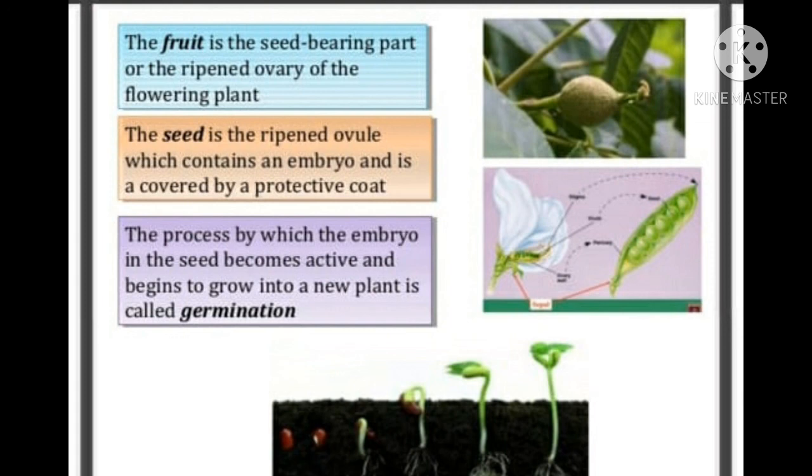The process by which the embryo in the seed becomes active and begins to grow into a new plant is called germination. Children, you can see in the picture the germination of the seeds. Different stages in the germination. You can see the seed of pea and fruit.